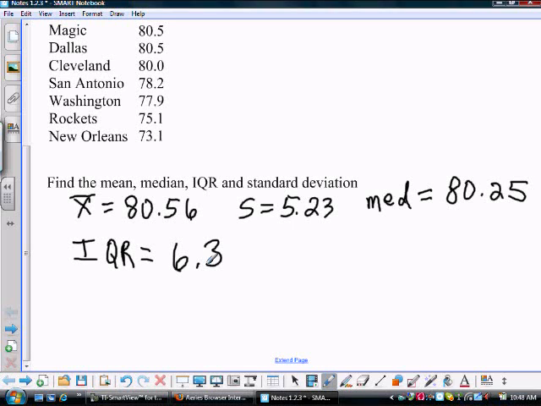That's the mean. X bar, it's called. X with a little bar across the top is called X bar. That's the mean. Small letter S is for standard deviation, or you can just write standard deviation or STDDEV, all abbreviated with S for today. Median has no one letter abbreviation, so MED is good for median. And IQR again is the Q3 minus the Q1.